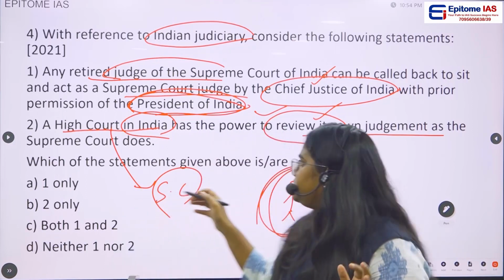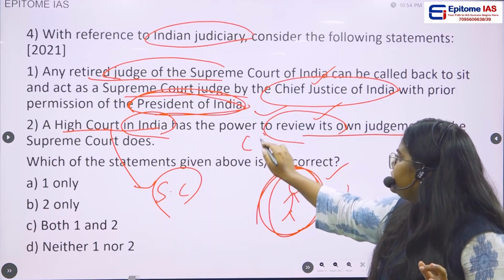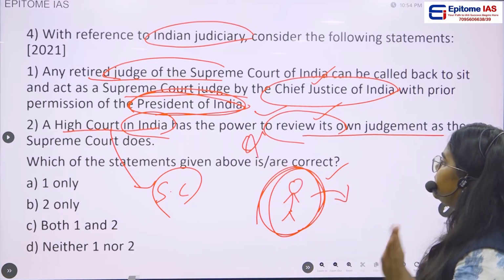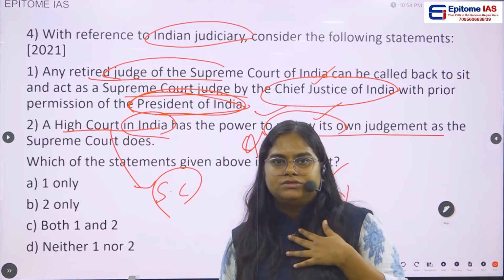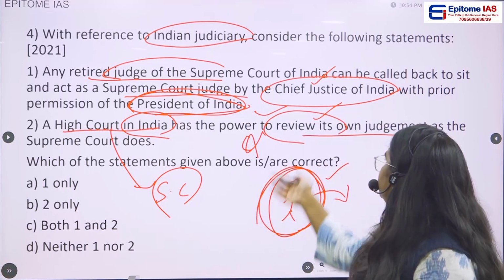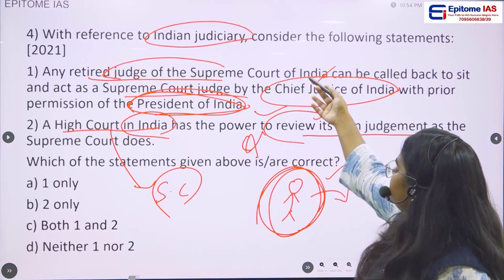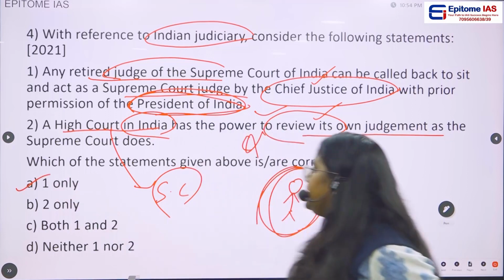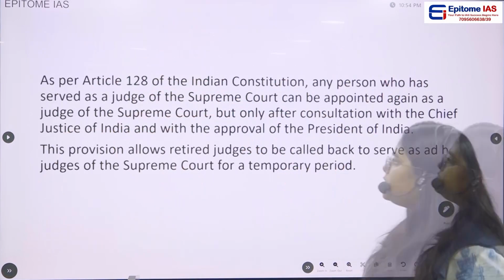So this statement is a wrong statement. Why? Because they are saying the High Court has the power to review its own judgment. It's wrong, right? So the correct answer would be that statement 1 is correct. So option A is the correct answer.